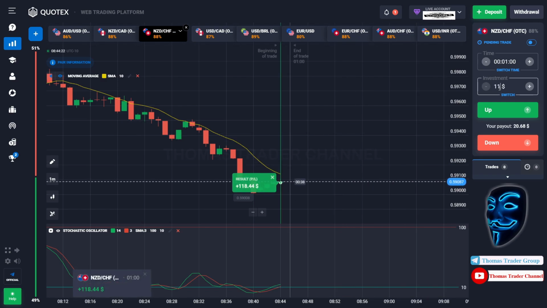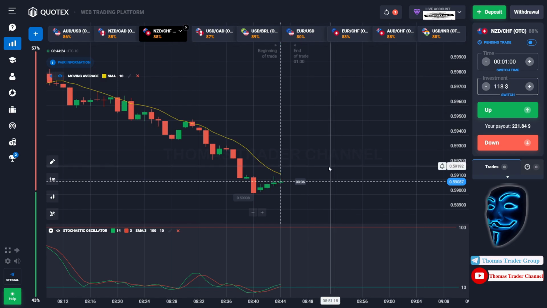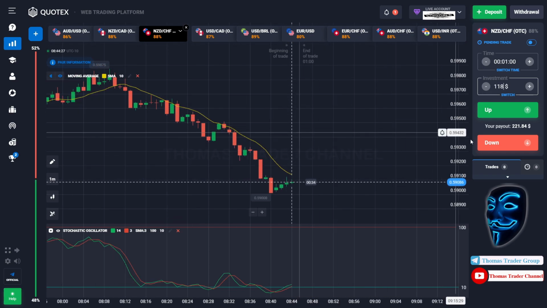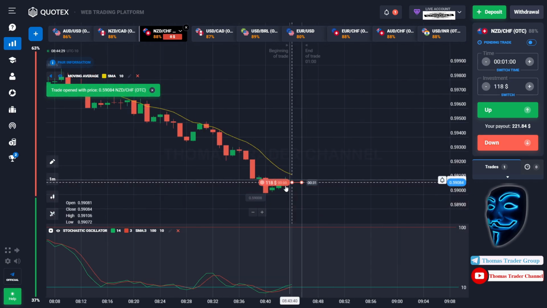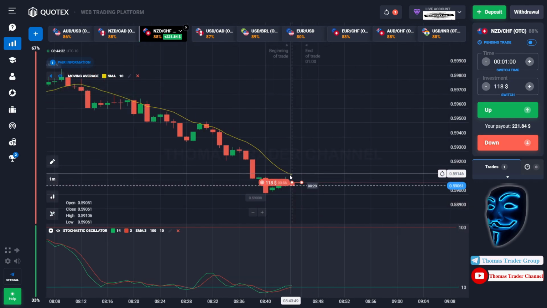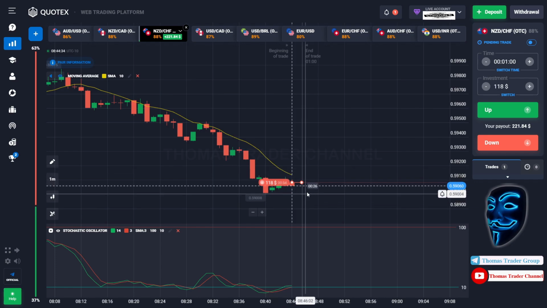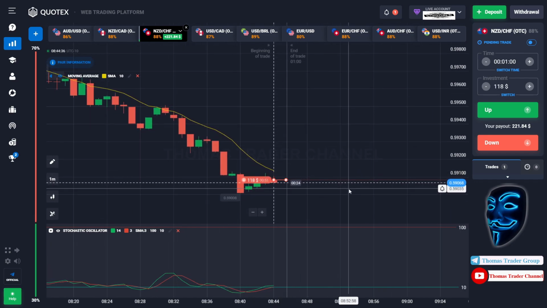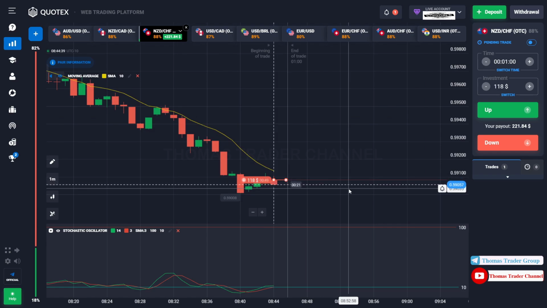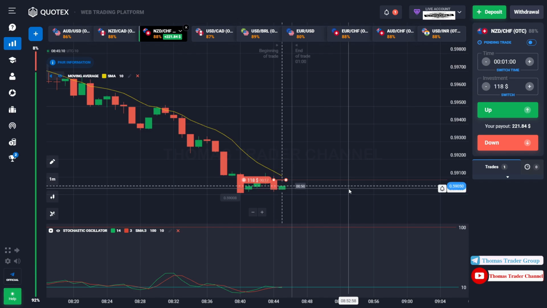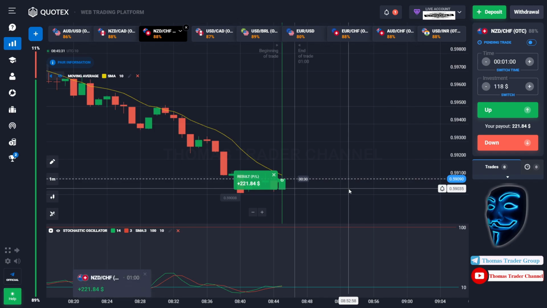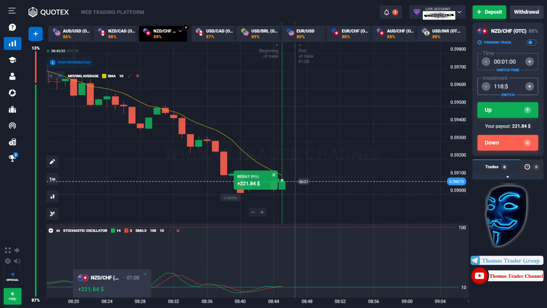Let's change our investment into $118. And over here we can open sell for 1 minute. Like what I've said before, the market will make a correction to the moving average line before it continue the bearish trend. Let's prove it and let's wait till the end of our trade. We made a right prediction over here. We made a profit of $221.